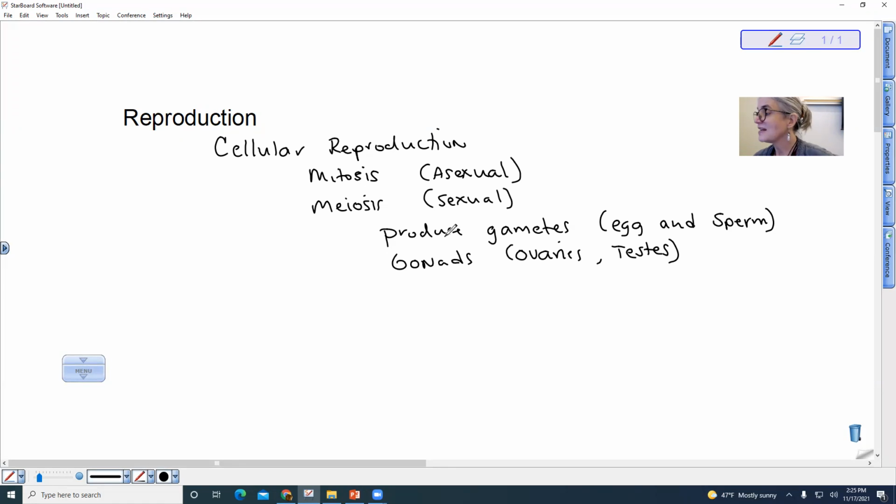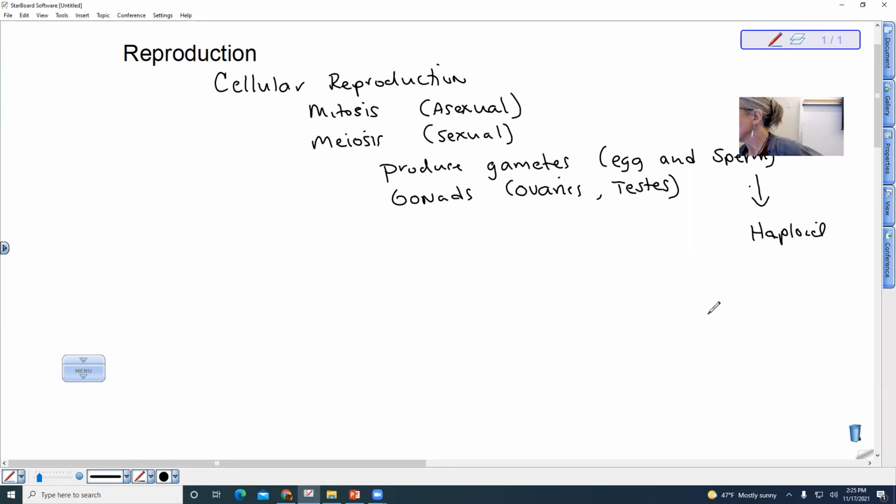The gametes, the egg and the sperm, are said to be haploid. All of these terms hopefully are a little bit familiar to you because of what we discuss in cell biology. Haploid cells have only half of the genetic material as the diploid cells. So they have, in humans, 23 total chromosomes. The egg and the sperm come together to form an organism that has 46 total chromosomes.